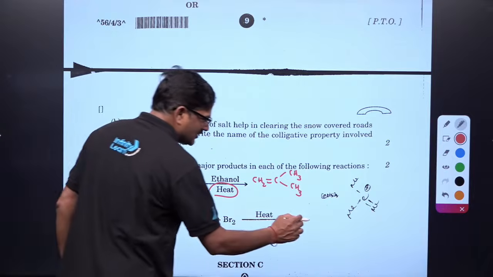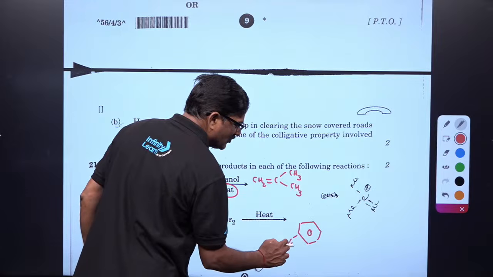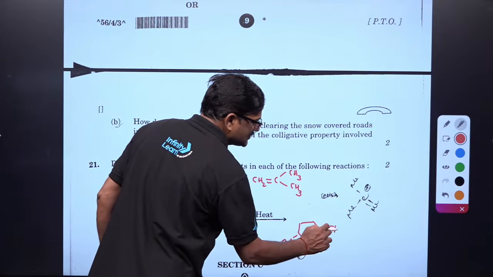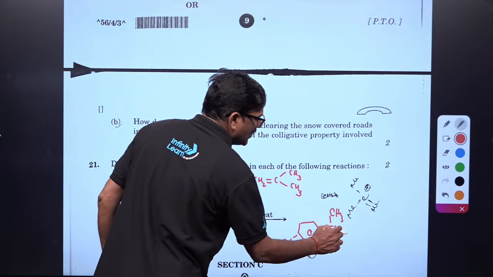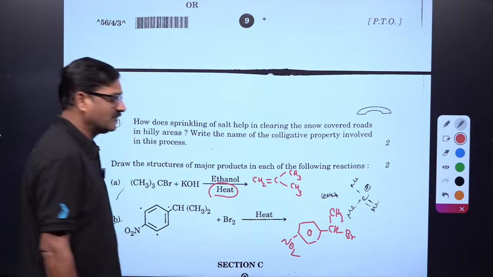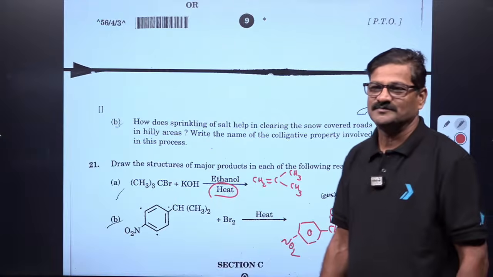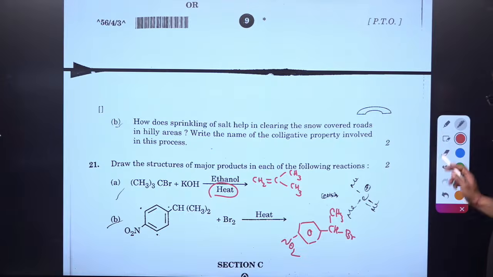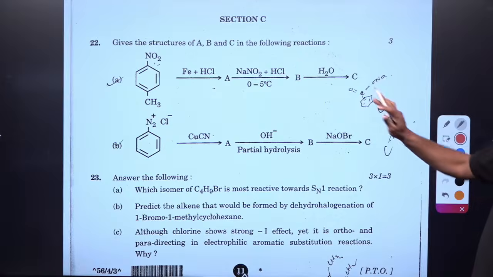You are going to get the bromination at the benzyl carbon. It is going to be NO2, don't disturb it, and CH3, and it is going to be Br, by free radical substitution, right beta? That's perfect. Moving ahead. Yes, these are all NCERT.